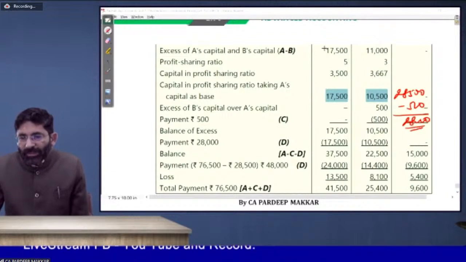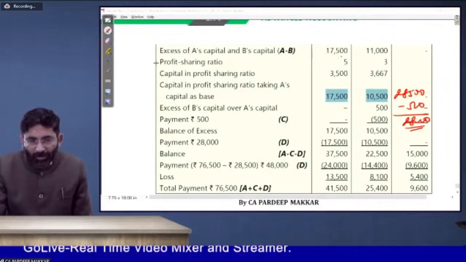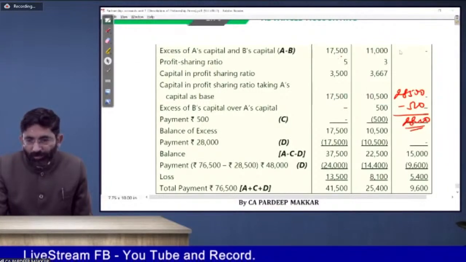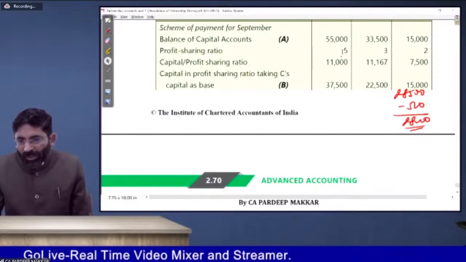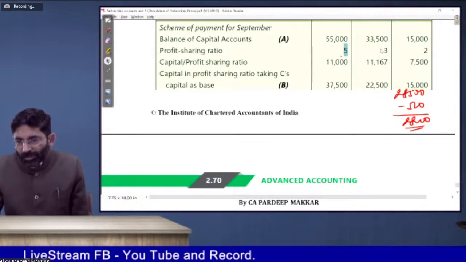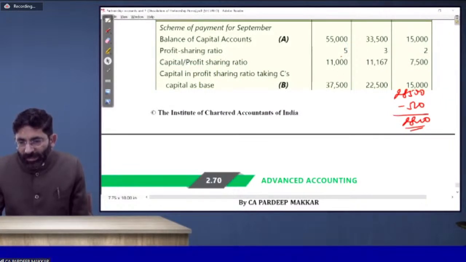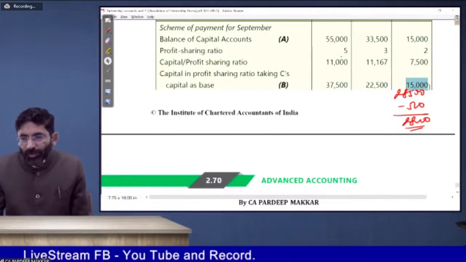Then obviously we will come back to the main partner. Then whatever amount is left will be allocated in this ratio, 5, 5, 3, 2, because in that case the balance left for each partner will be this one. You may see that this is the balance left with you after making payment.